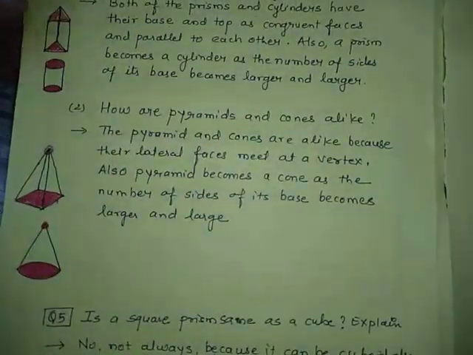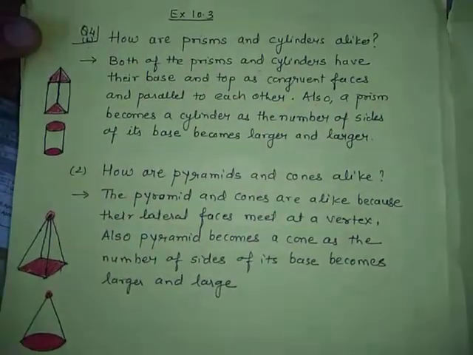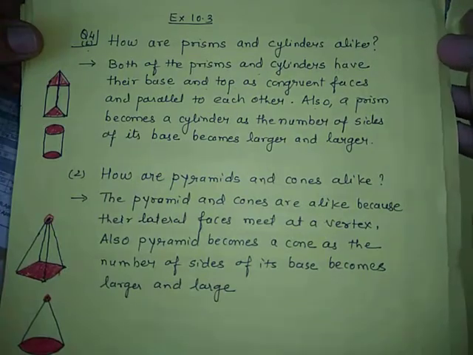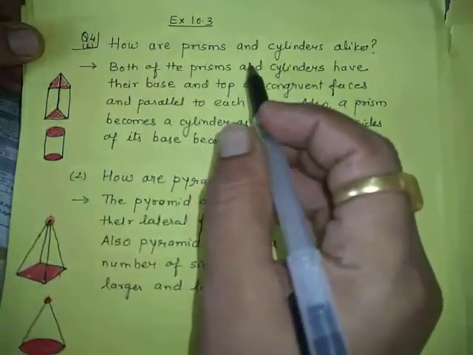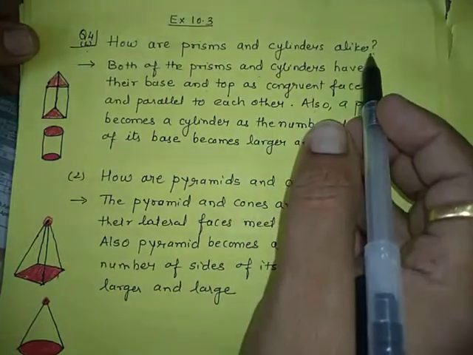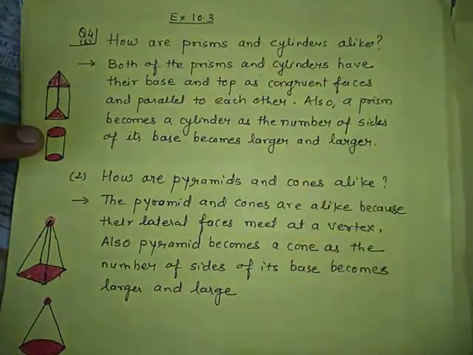Now question number 4 of this. So two questions are given. How are prism and cylinder alike? How can a prism and a cylinder be the same?